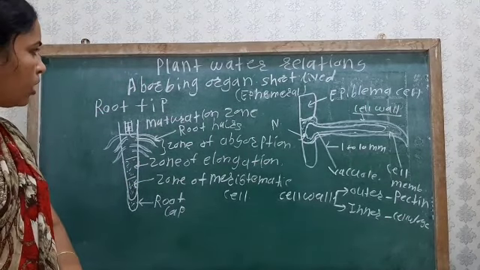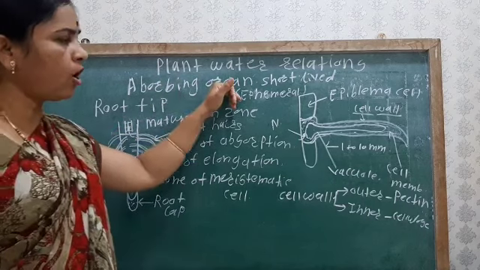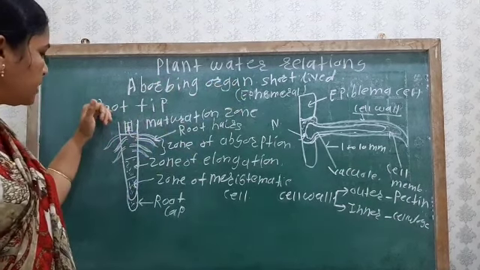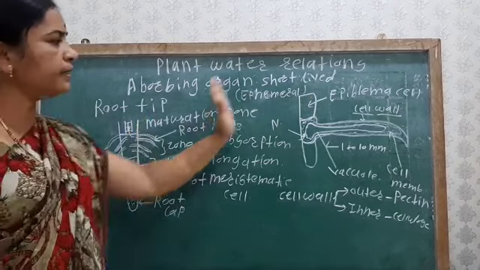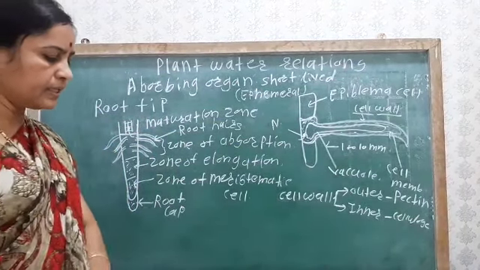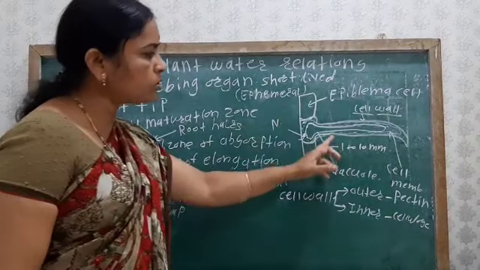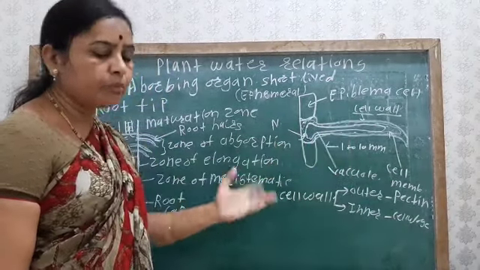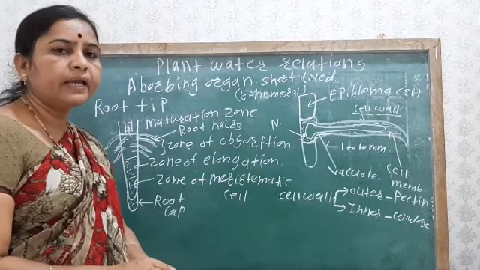It is the absorbing organ, which we have seen in the root tip structure, and here about the root hair. Then the next concept: through this root hair, which type of water is mainly absorbed?